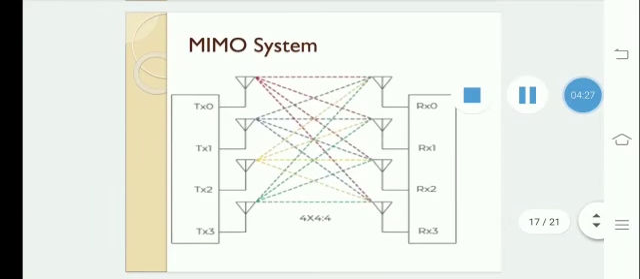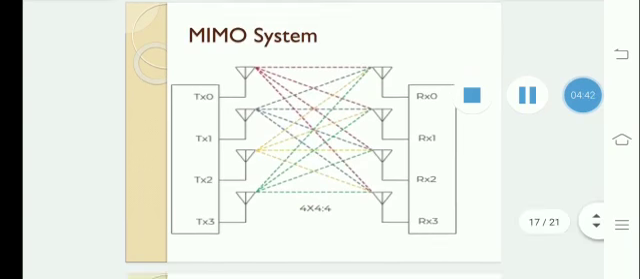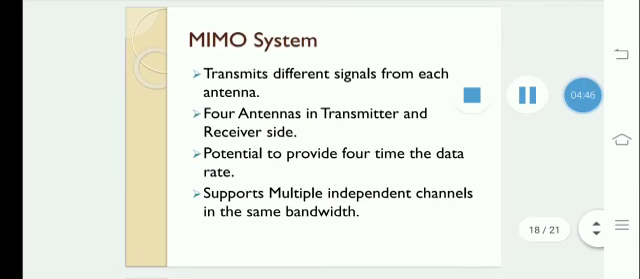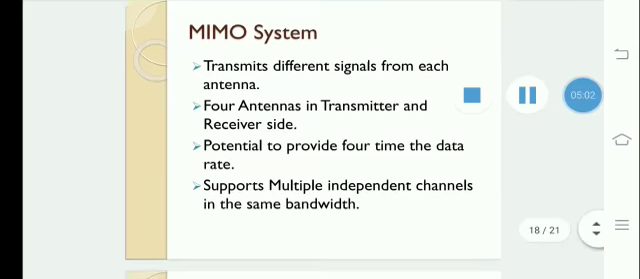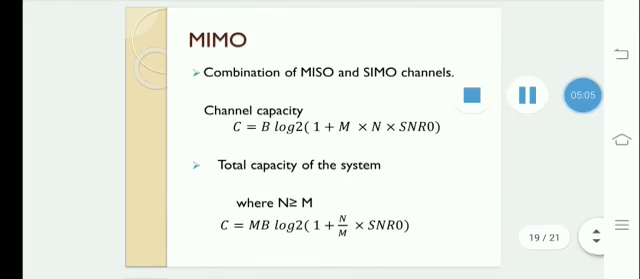So this is the last type of smart antenna technique, that is the MIMO system. That means multiple input and multiple output. In the transmitter and receiver, both have a number of antennas. The MIMO system transmits different signals from each antenna. With four antennas on the transmitter and receiver side, it has the potential to provide 4 times the data rate. It supports multiple independent channels in the same bandwidth. And it is a combination of MISO and SIMO channels.